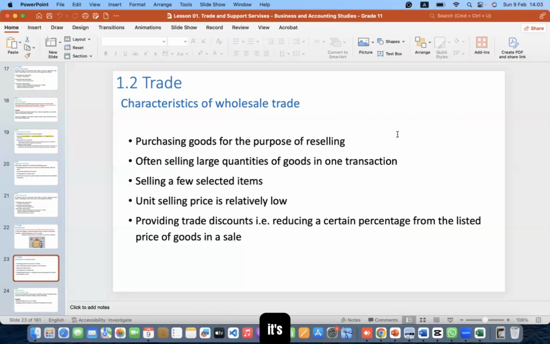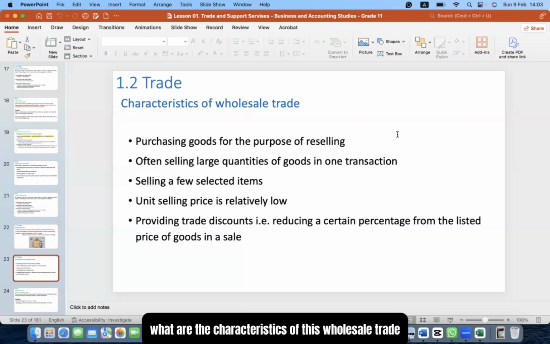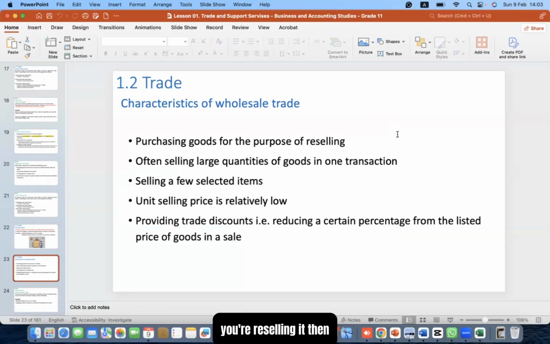In Sinhala terms, it's තොග වෙළඳාම. So what are the characteristics of this wholesale trade? Purchasing goods for the purpose of reselling. The main one is that you're purchasing goods for the purpose of reselling. You are reselling it; you are not using it for end consumption. Then, often selling large quantities of goods in one transaction.